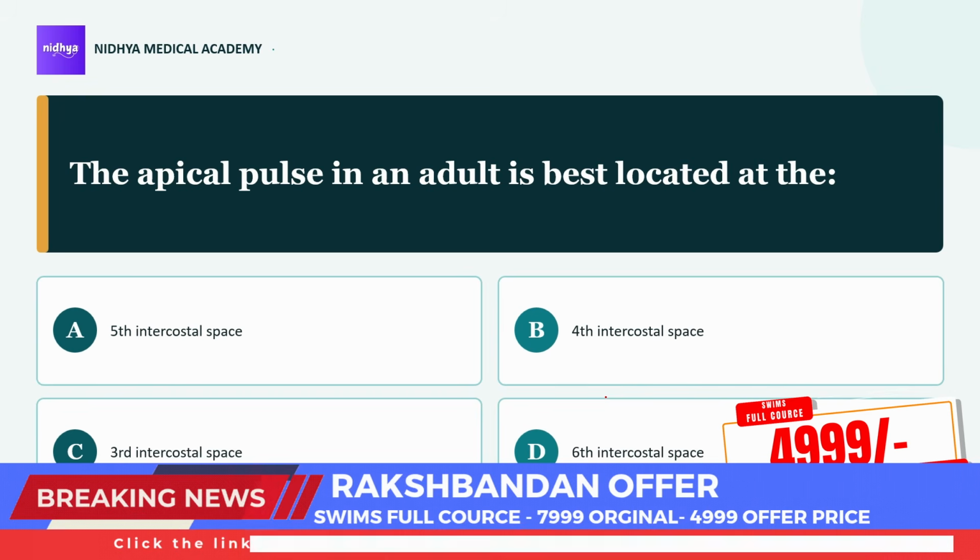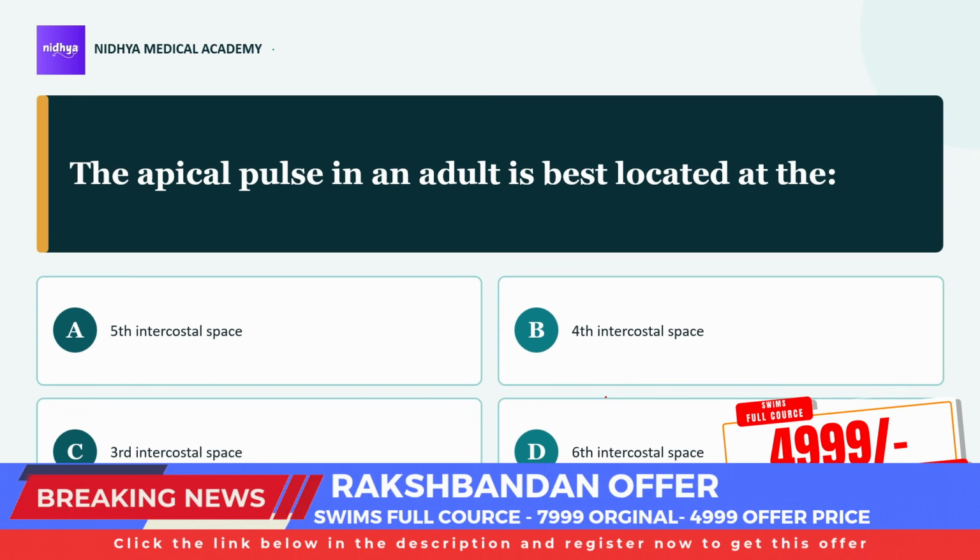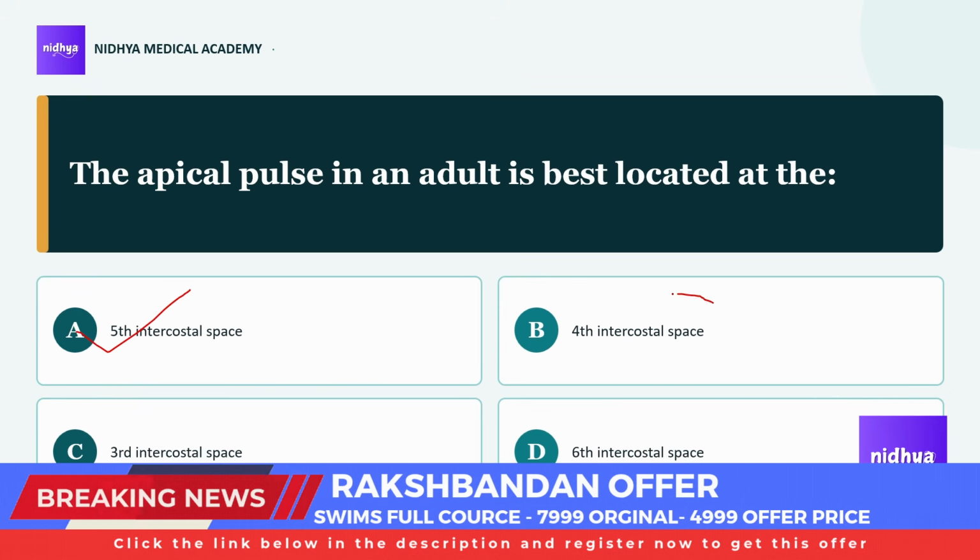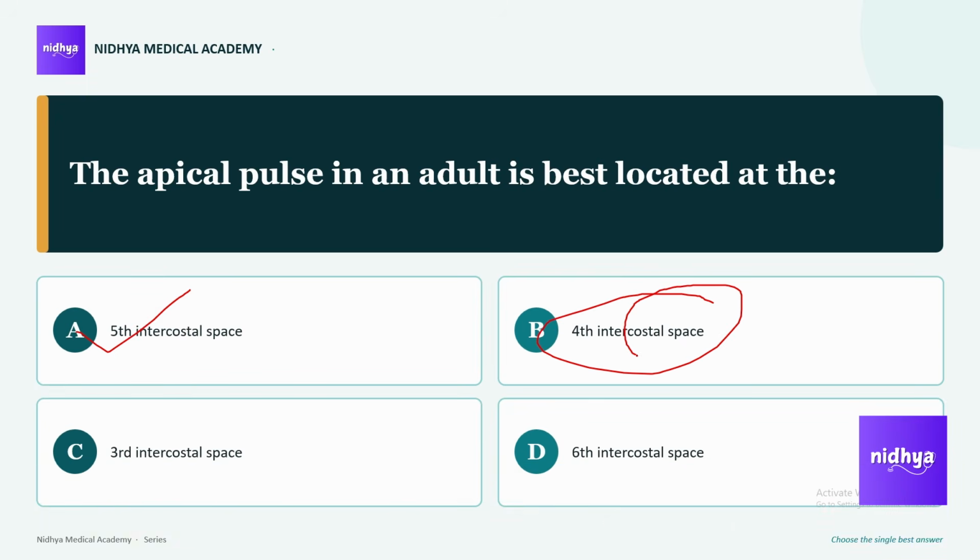The apical pulse in an adult is best located in the 5th intercostal space, and for a child it is located in the 4th intercostal space. We all know that we have 9 sites of the pulse, and the normal pulse rate is 72 to 100 beats per minute. Nowadays they write 60 to 100 beats per minute as well. If it is less than 60, we call it bradycardia, and if it is more than 100, we call it tachycardia.